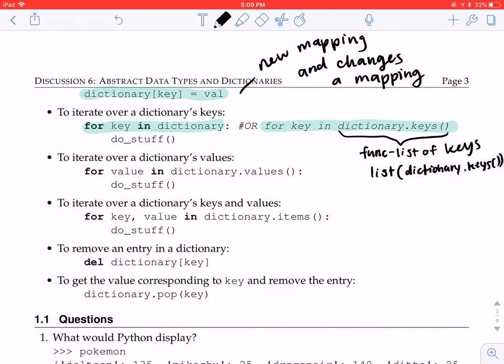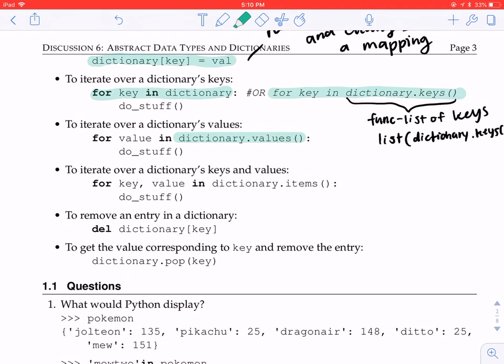Okay, and if you want to instead iterate over a dictionary's values, you can call the sister function to dictionary.keys, which is dictionary.values. So if you say for val in dictionary.values, it will iterate over the values in the dictionary. Now if you want to iterate over both the keys and the values at the same time, you can say for key, value in dictionary.items.